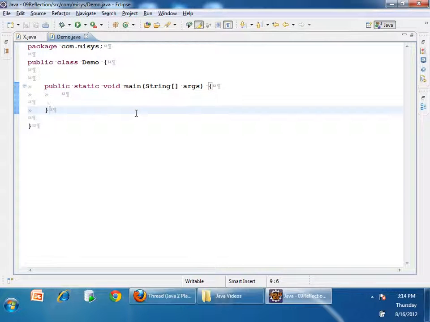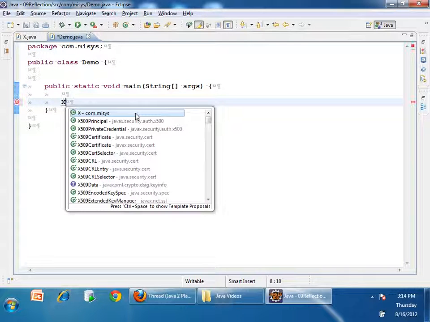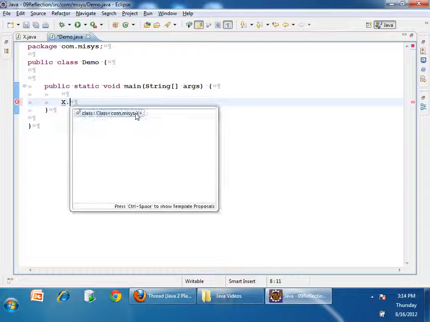See here, class X. I'm writing X, Control space, dot. What is this variable? class. Is it a static variable? Is it of type com? Is of type? Did I create any static variable inside class X? No. But the compiler wrote a variable.